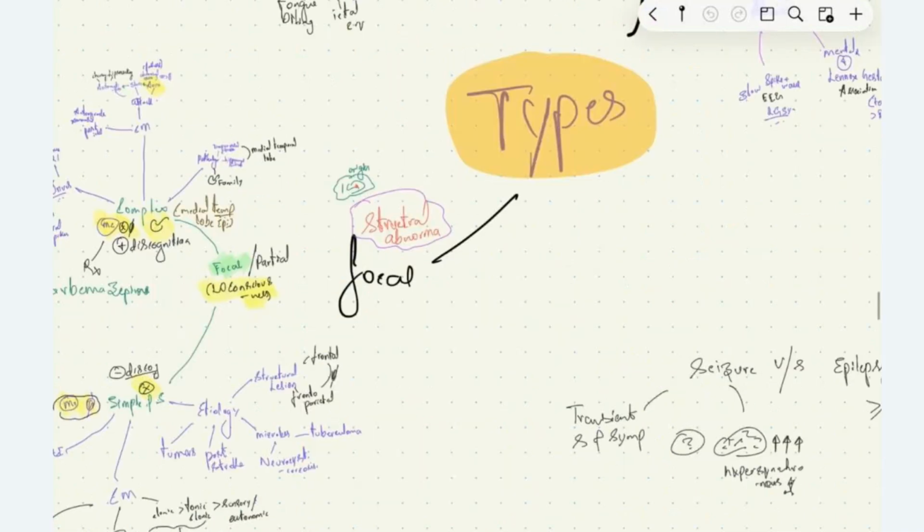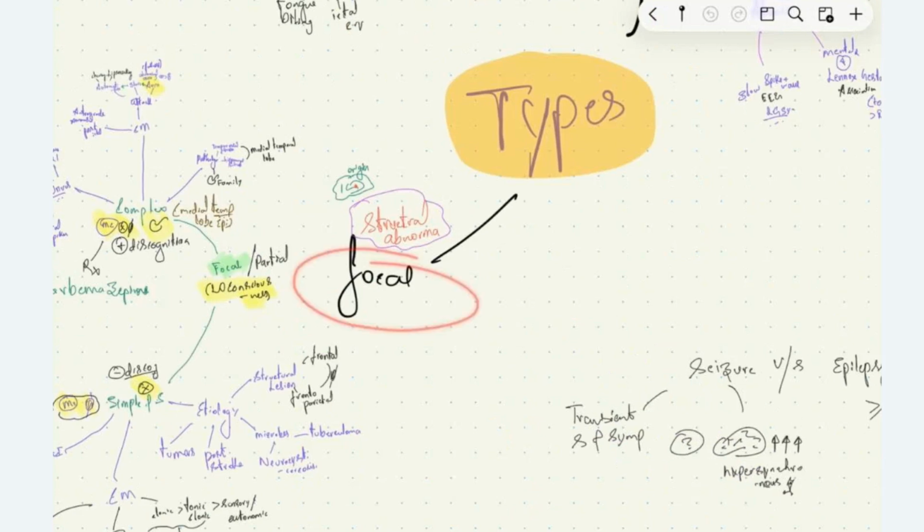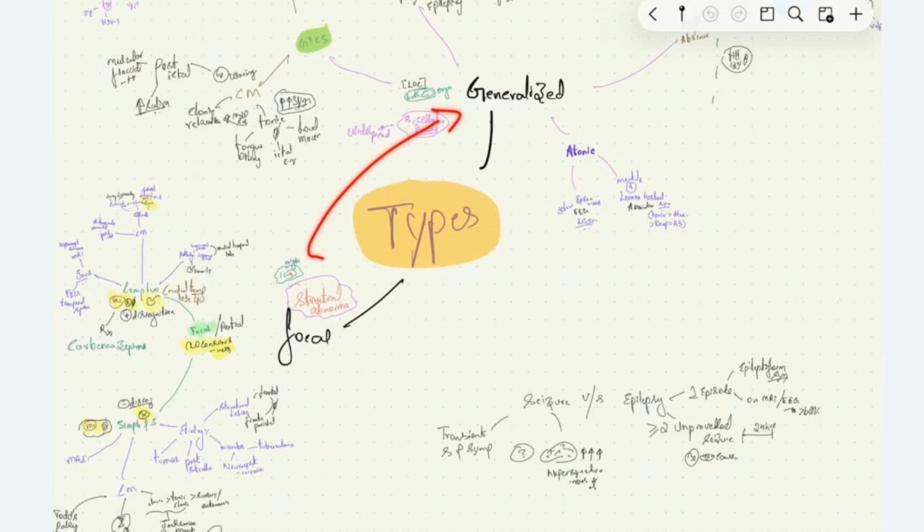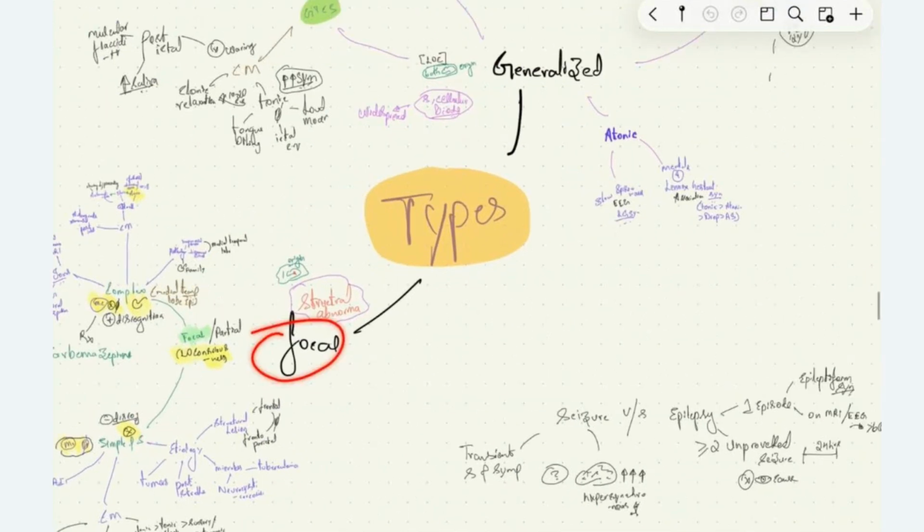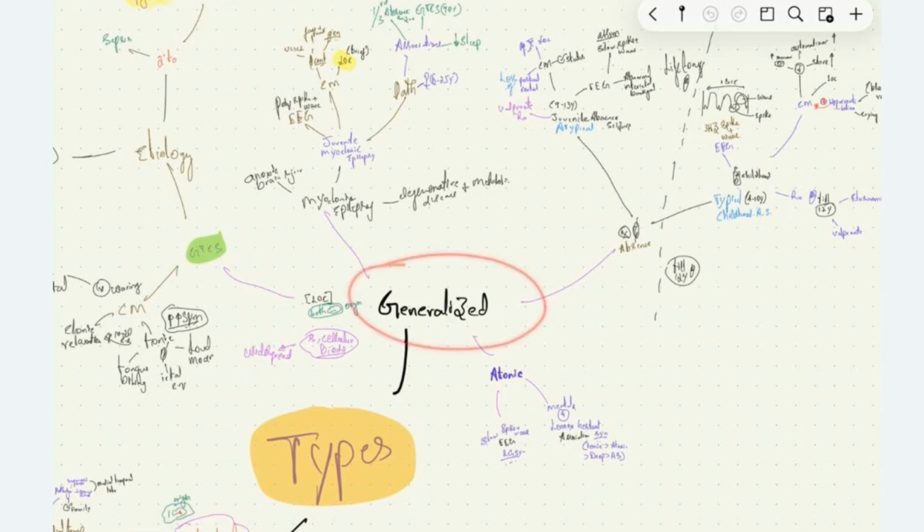In focal onset seizure, there is a specific region in the brain where this hypersynchronous activity arises. It can be localized, and then gradually it may spread to involve both cerebral hemispheres and cause generalized epilepsy, but the origin is focal. Most commonly, focal epilepsies are due to structural abnormalities like tuberculosis, neurocysticercosis, or tumors. We will discuss this in depth. The generalized variety may be due to structural, cellular, or biochemical abnormalities.